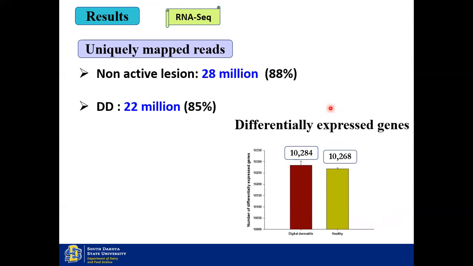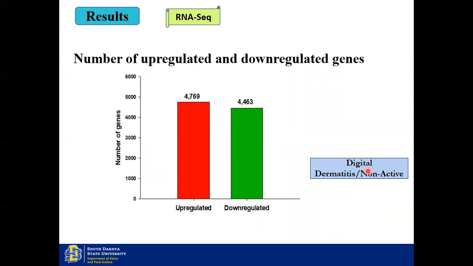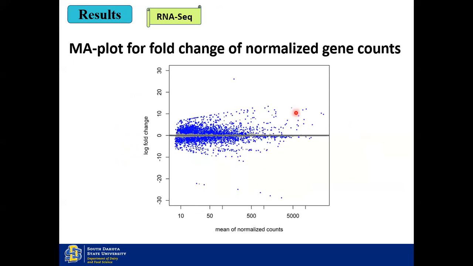So coming to the results of the RNA-seq analysis, here you can see that the uniquely mapped reads were respectively 88 and 85% in the non-active and digital dermatitis cows, which was good enough for further analysis of differentially expressed genes. So these were the number of genes which were differentially expressed in the digital dermatitis and the healthy or non-active lesion group respectively. And when we compare the digital dermatitis animals over the non-active animals, around 4,700 genes were upregulated and 4,400 were downregulated respectively.